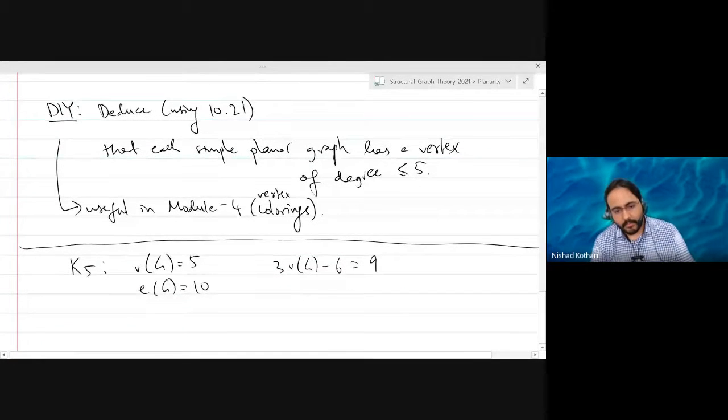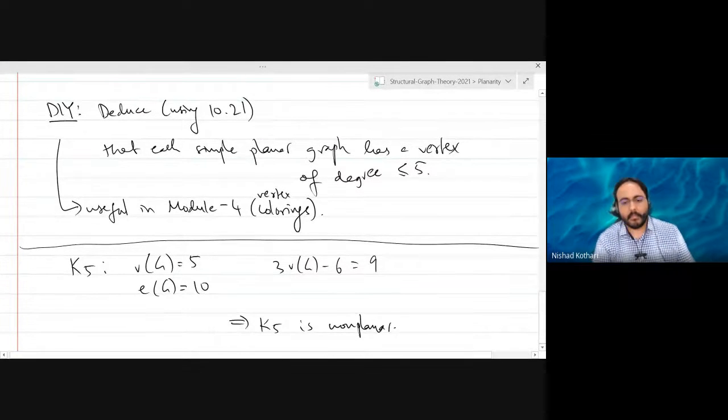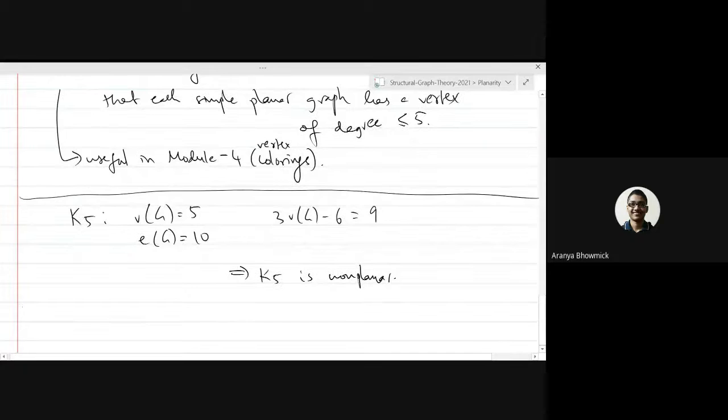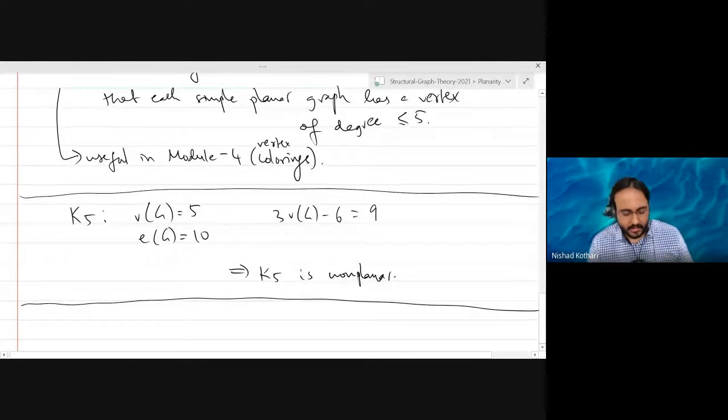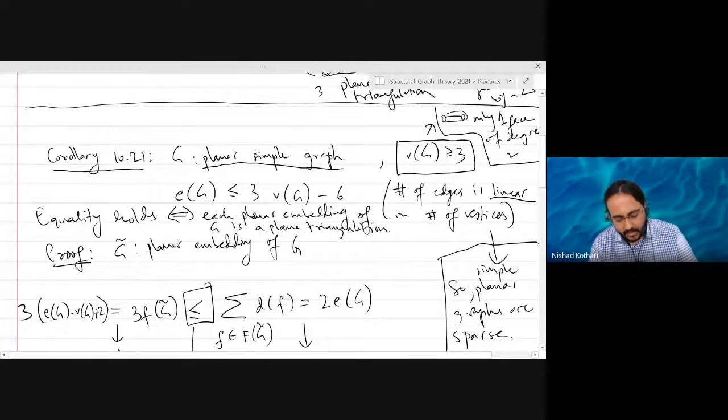So this proves that K5 is non-planar because the number of edges is supposed to be less than or equal to 3 times the number of vertices minus 6. I mean, the number of edges is more than 3V minus 6. Therefore it is non-planar, right? Because by the corollary, we know that if the graph is planar, then it must satisfy this bound.